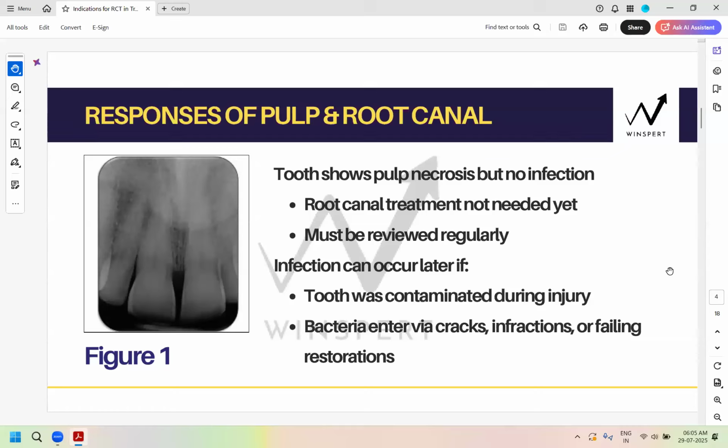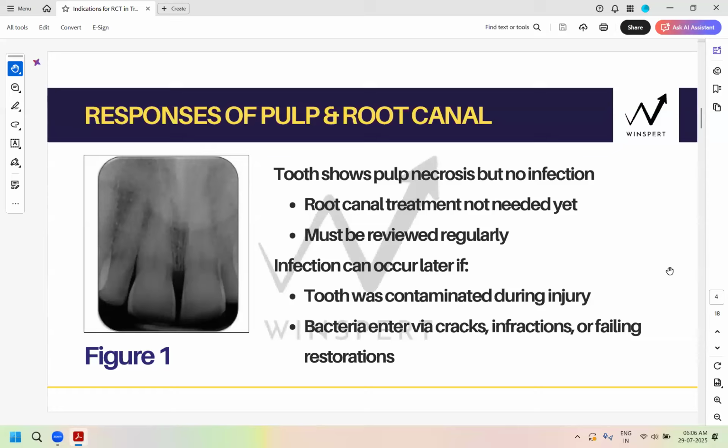Now, the necrotic pulp can get infected at a later stage. So that's why if you have diagnosed it as having necrotic pulp, but no other signs of infection, then it is still prudent that you continue to do follow-ups even in later periods, right? Continue to review. Yes, Gabby.